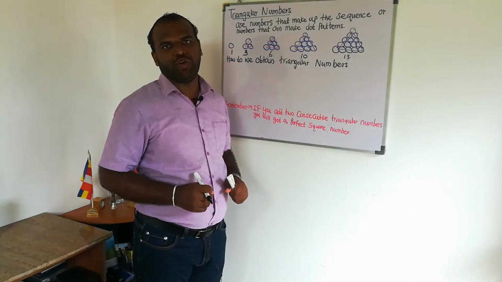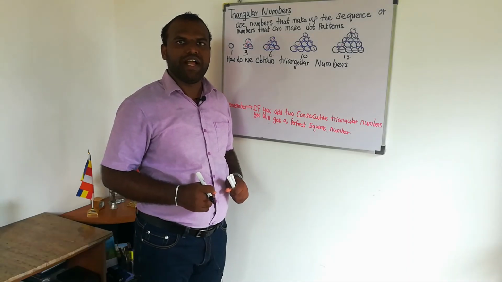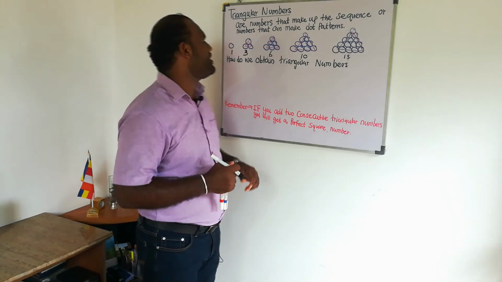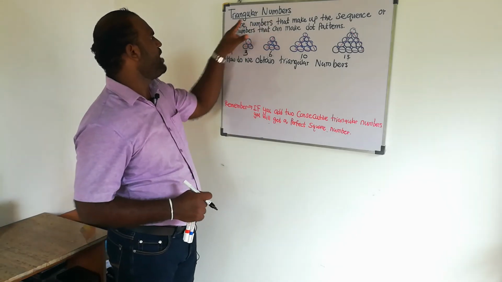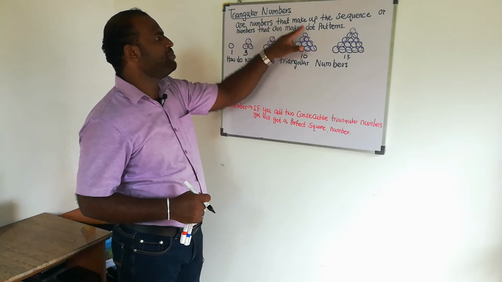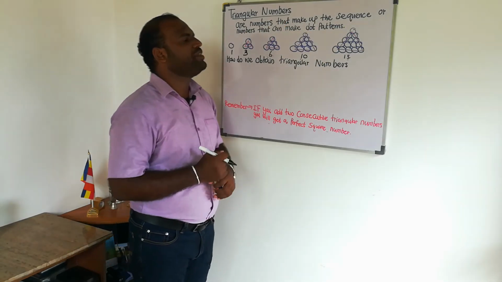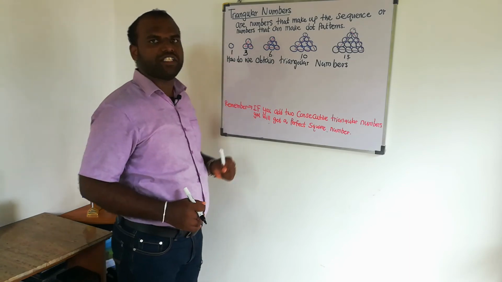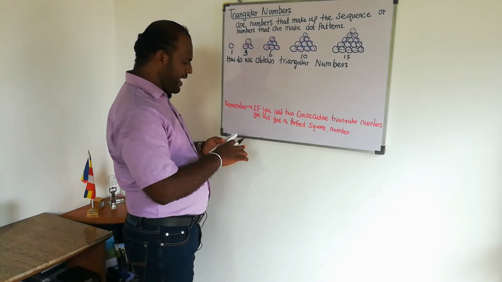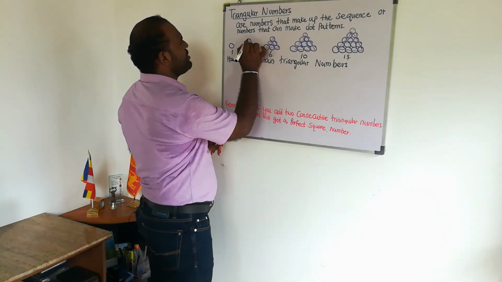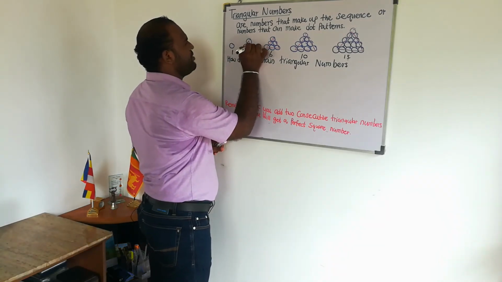Now I'm going to talk about triangular numbers. What are triangular numbers? Triangular numbers are numbers that make up a sequence, or numbers that can make up dot patterns. So I will explain. It's a triangular dot pattern.